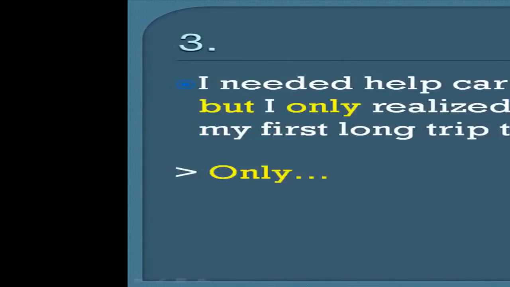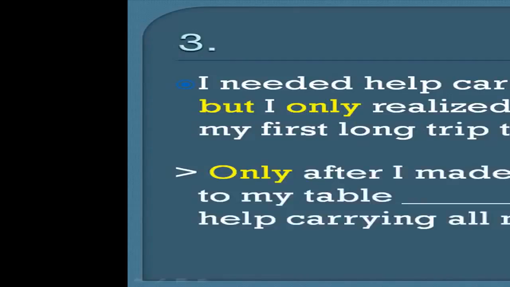Here's number 3. I needed help carrying all my things, but I only realized this after I made my first long trip to my table. Here's some help in completing the sentence. And the answer? Only after I made my first long trip to my table did I realize I needed help carrying all my things.